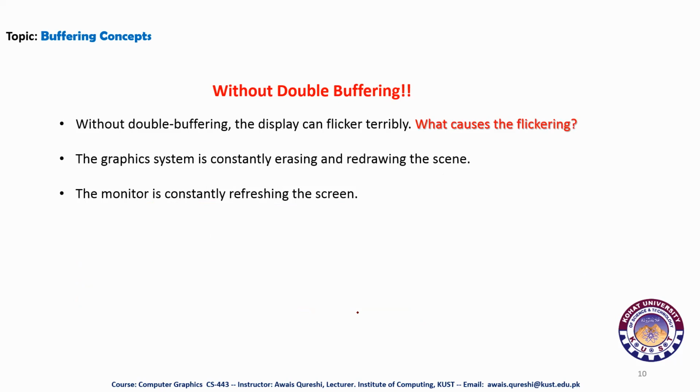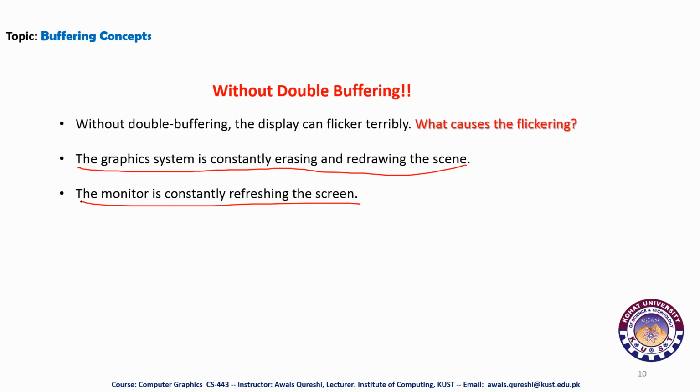So what will be the result when we use the double buffering technique? Without double buffering, the display can flicker terribly. And what causes the flickering? The graphic system is constantly erasing and redrawing the scene. This is a normal day-to-day operation in graphic systems. And the monitor is constantly refreshing the screen.